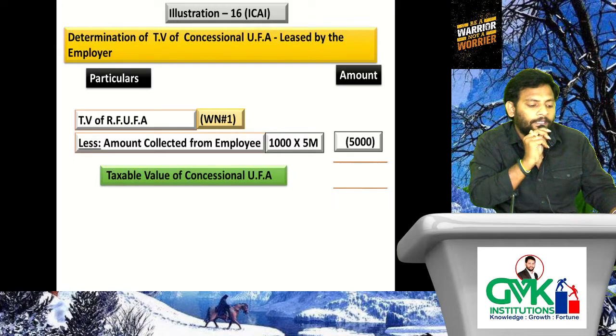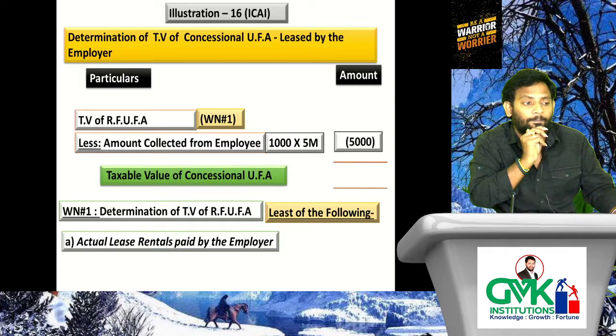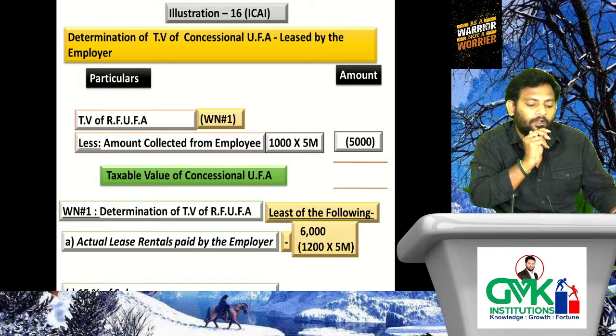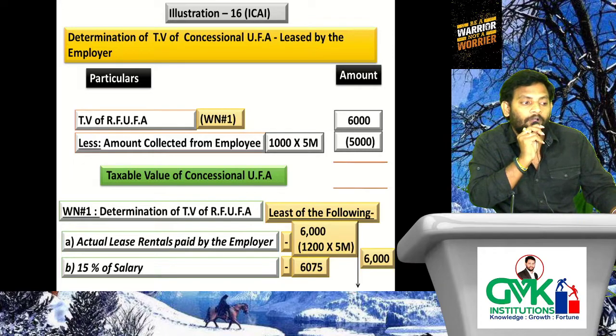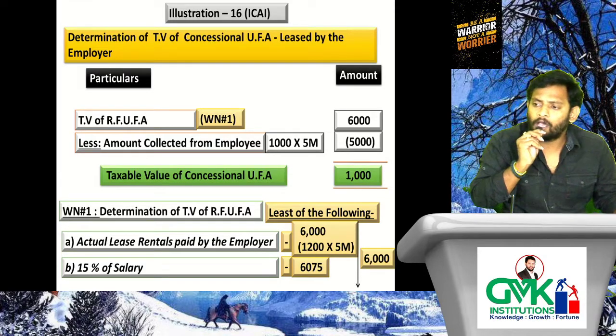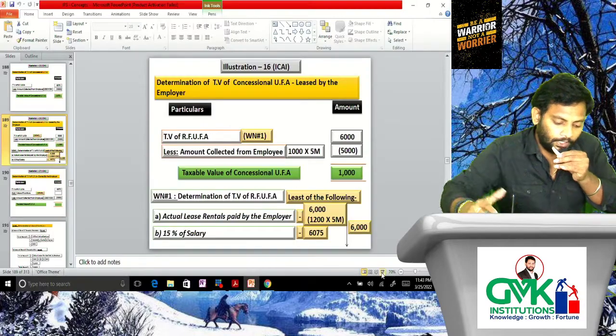Then how to determine TV of RFUFA? Least of the following. Two things we need to consider. First one, actual lease rentals paid by the employer, 1,200 into 5 months. How much is it? 6,000. Then 15% of salary, already we determined 6,075. Then least means 6,000 shall be taken as TV of RFUFA. From that, what we need to reduce? 5,000 amount collected from employee. Then what is taxable value of concessional UFA? 1,000 rupees. Are you following? Yes.